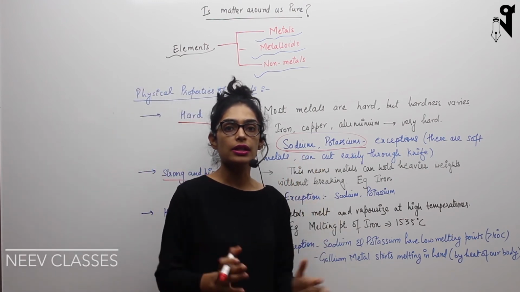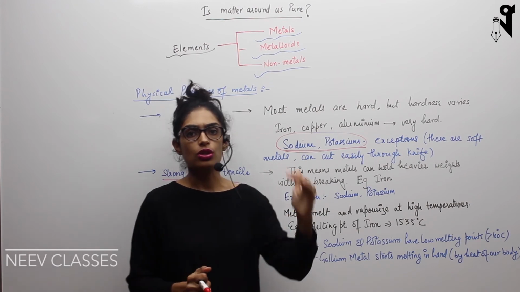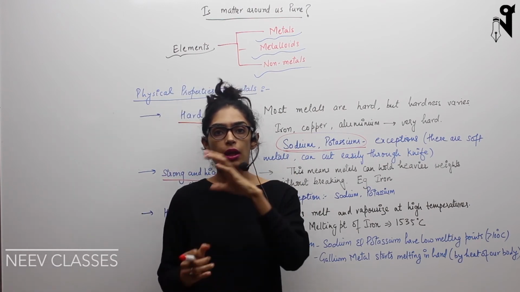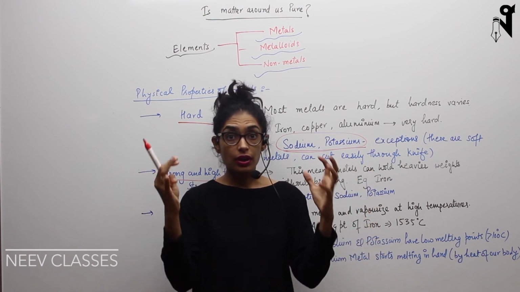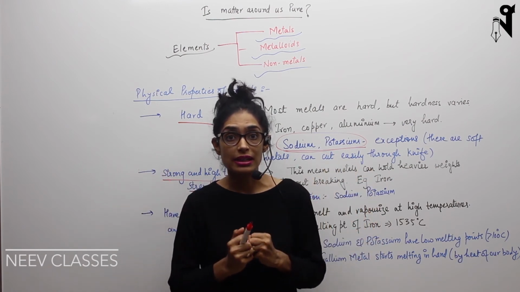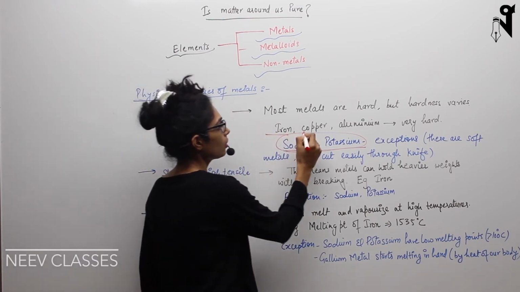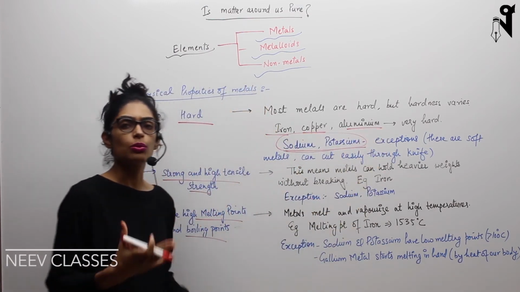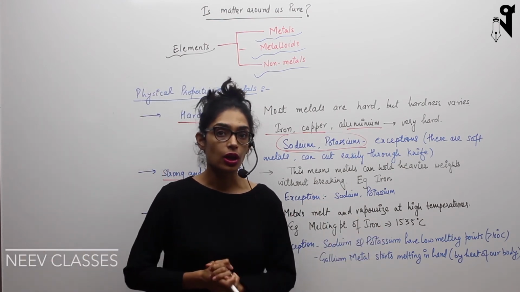and can be used for various purposes, for different kinds of construction, building, vehicle, bridge construction, dam construction. Wherever we require the hardness of the substances, we use these metals. So iron, copper, aluminium are the most common ones which you would have seen widely being used, and they are very hard also.